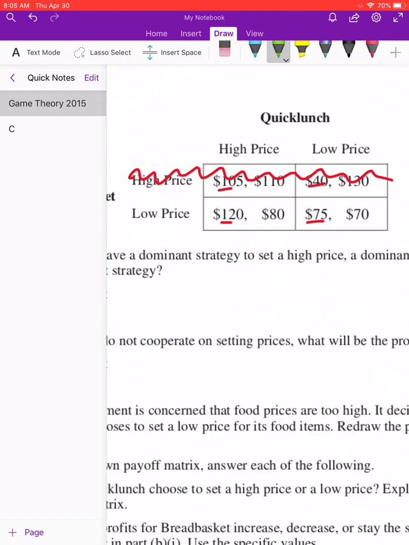Now looking at Quick Lunch, their lowest number, we have a 110, 130, 70, and 80. This is their lowest number here. So they'll never go low. That means that the non-cooperative outcome is that Breadbasket will earn 120 and Quick Lunch will earn 80.